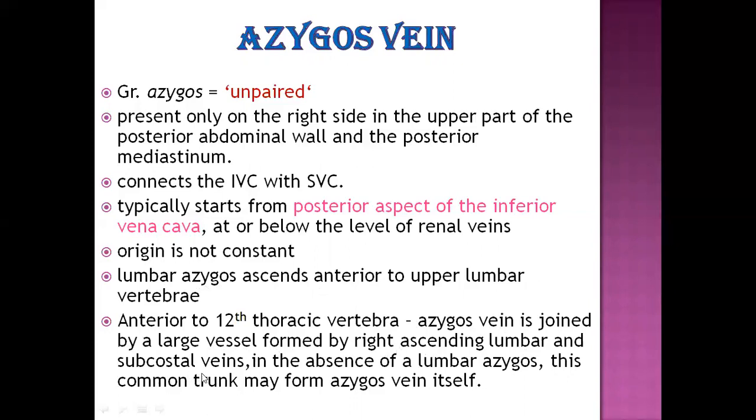This we have studied with the help of the picture. Right ascending lumbar and subcostal only will join to form the azygos. Suppose if lumbar azygos is not there, then you will see a common trunk may form from the azygos vein itself.